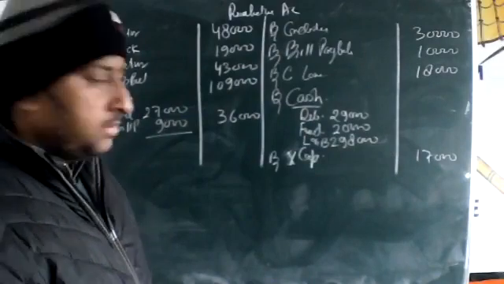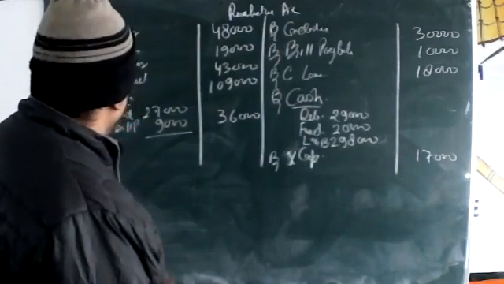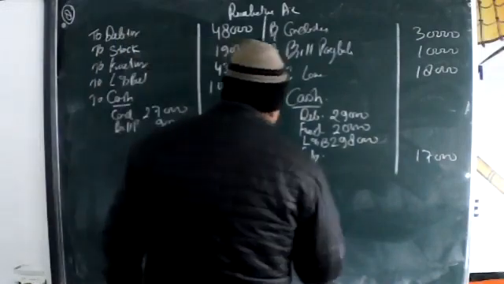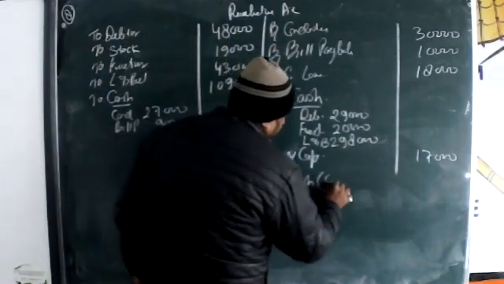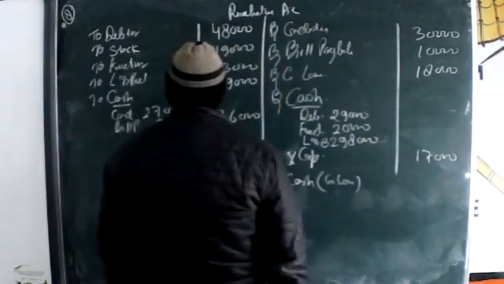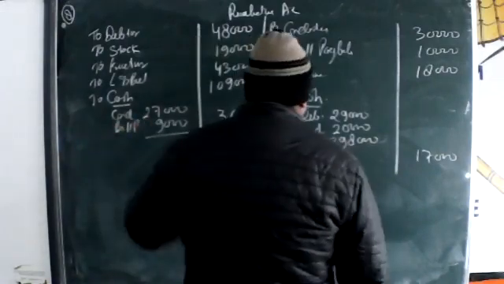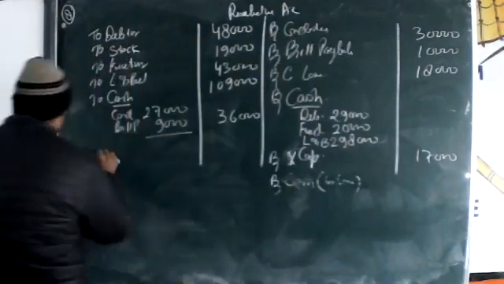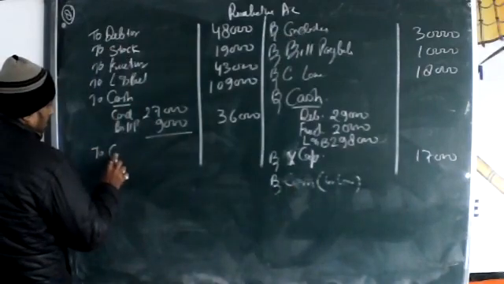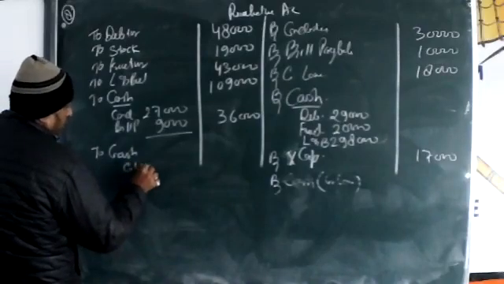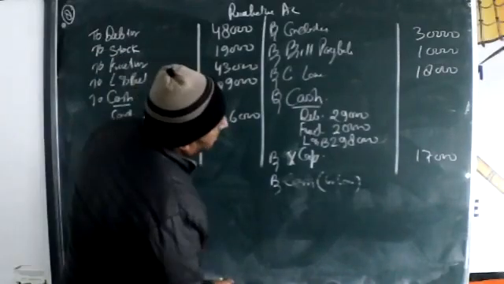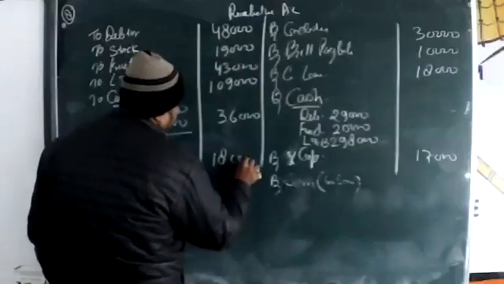Z's loan was paid by a cheque of the same amount. Put it in the by cash side: to cash, Z loan, amount 18,000.